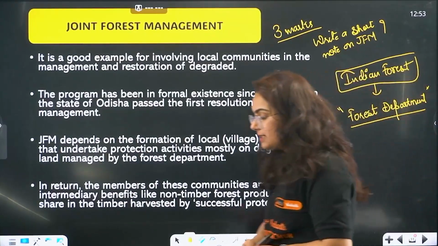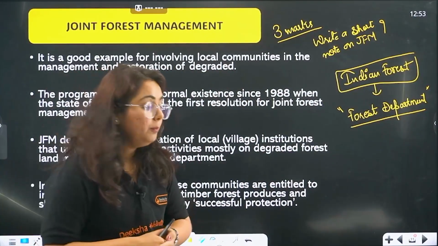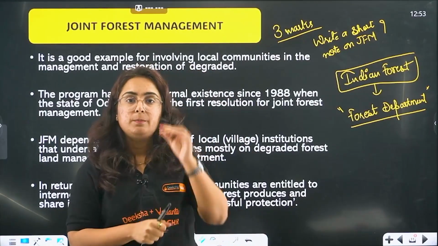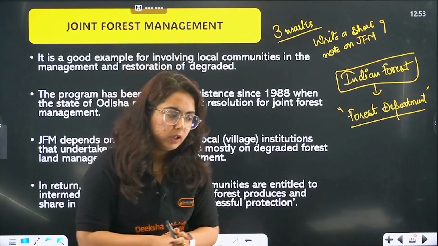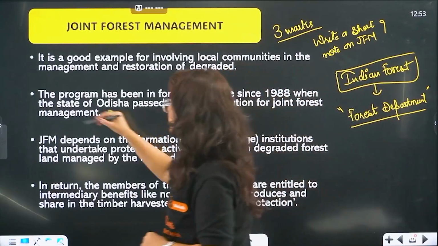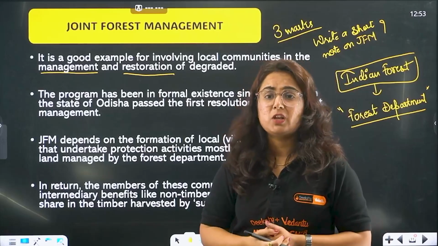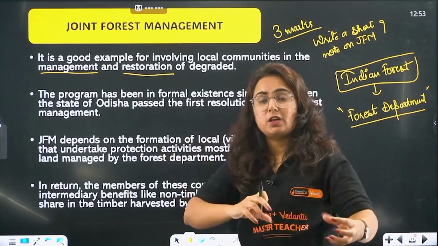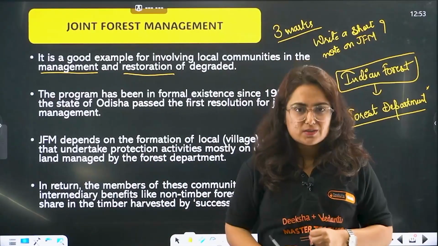But beta, the forest department has limited people. The forest department has limited knowledge, because a person who is living in that forest has a lot of knowledge around it, right? They know how to protect them. They know the in-depth things about them. So the forest department took a major step, that a lot of times we need to manage the forest and restore it when it's degraded. So the program was made so that we can make joint efforts. Joint efforts of whom? The community living there and we, that means the forest department.